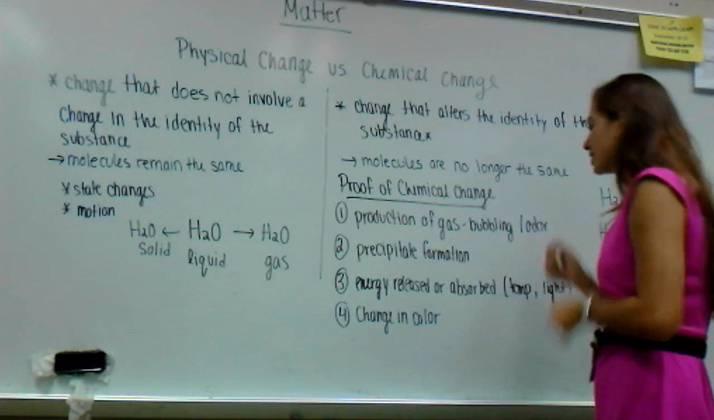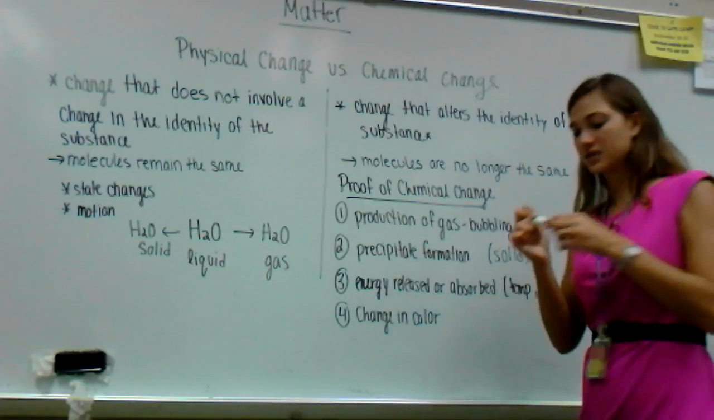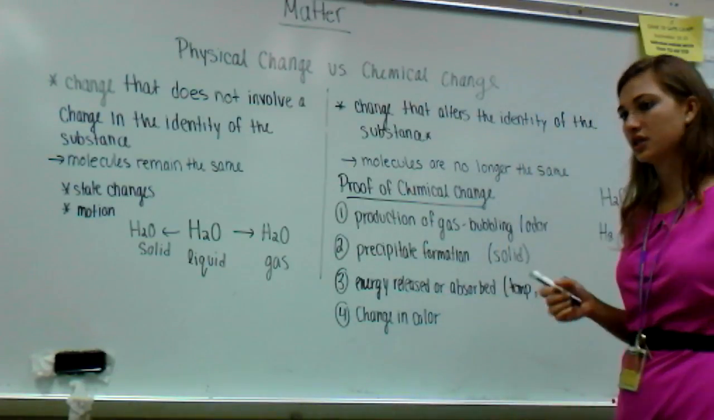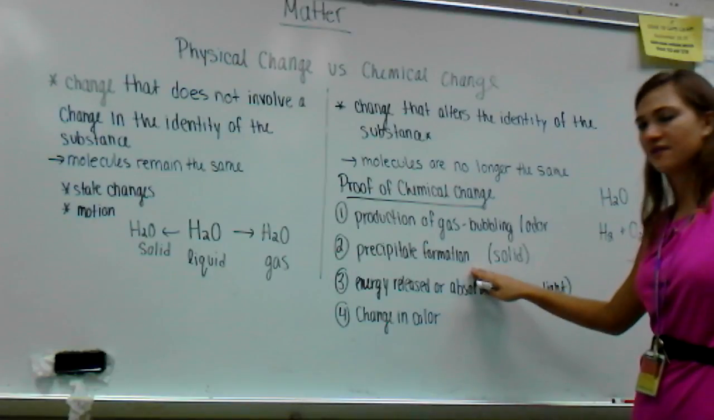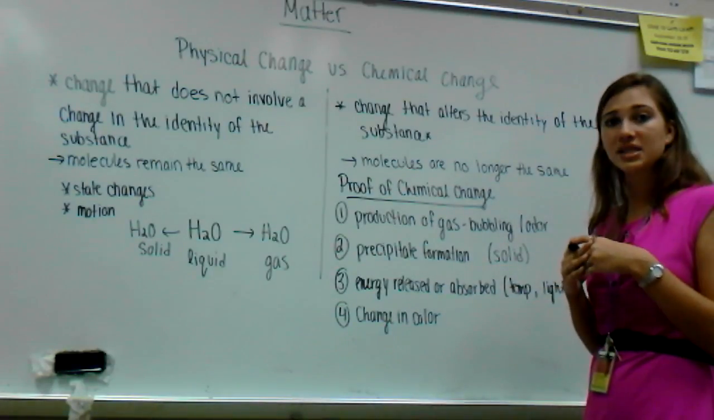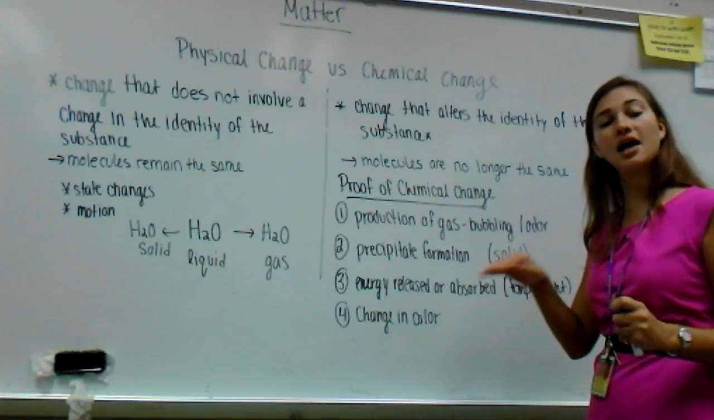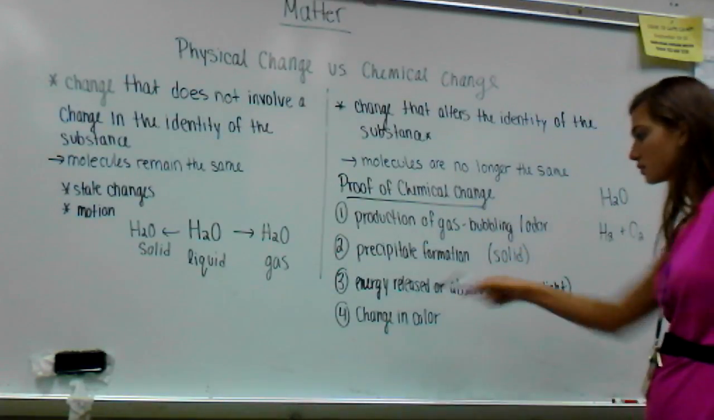Precipitate formation. A precipitate is just a solid that is formed from a chemical reaction. So we're going to do a few examples of this in class, but a precipitate is when you mix two liquids together and a solid comes out of solution and you'll see a solid on the bottom of the beaker.